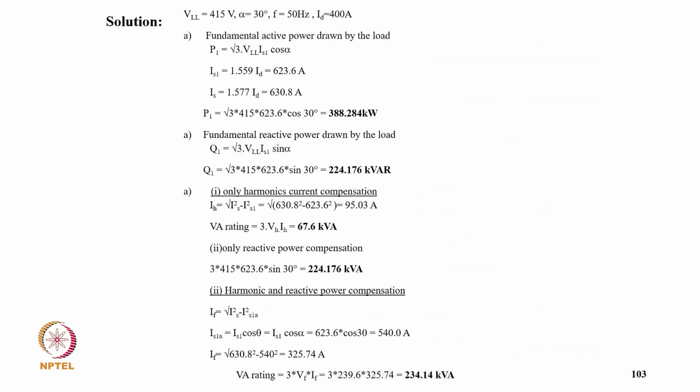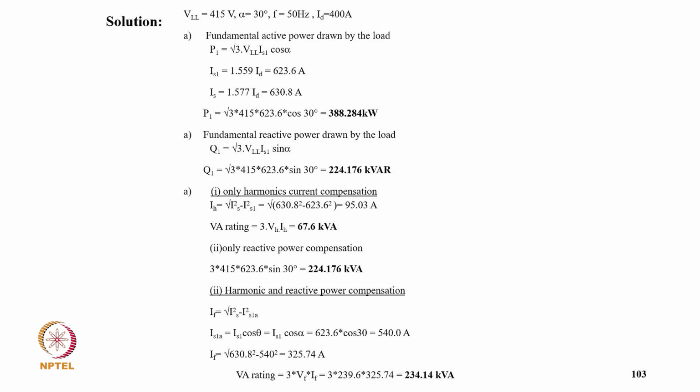coupling is negligible. Now coming to the solution, VLL equal to 415 and alpha equal to 30, f equal to 50 Hz, ID equal to 400 ampere, and the fundamental active power drawn by the load is P1 equal to root 3 VLL IS1 cos alpha, and IS1 equal to 1.559 ID, that is 623.6 ampere, and IS equal to 1.577 ID, equal to 630.8 ampere.